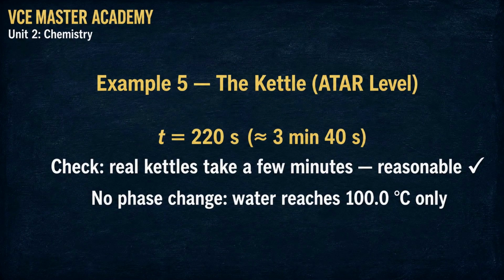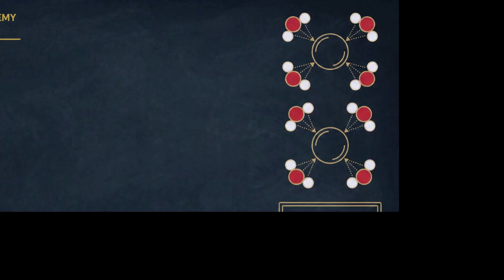Go and time your kettle at home tonight. A full kettle takes a few minutes. Our answer says 3 minutes 40. Spot on. Tick. And notice the last line. This is the time to bring the water up to 100 degrees. It does not include boiling it away. If you followed all 3 steps, you just solved a genuine ATAR level question. Well done. Let's lock it in.